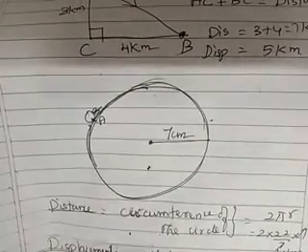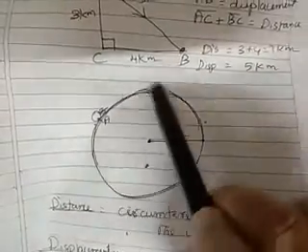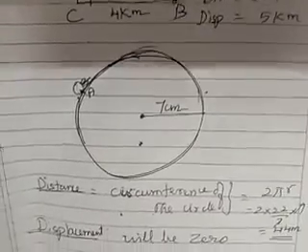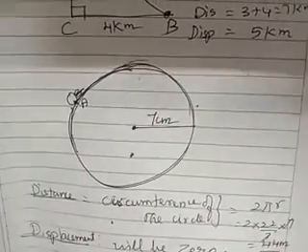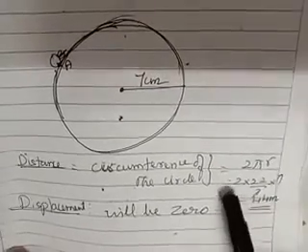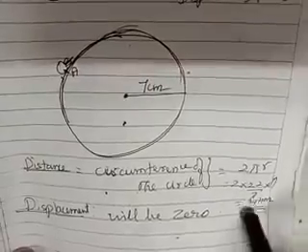So what will be the distance? Now consider where the insect is moving. It is moving on the circumference of the circle, which is given by the formula 2 pi r, which is 2 into 22 by 7 into 7. So 7 gets cancelled. You get 44 meter.